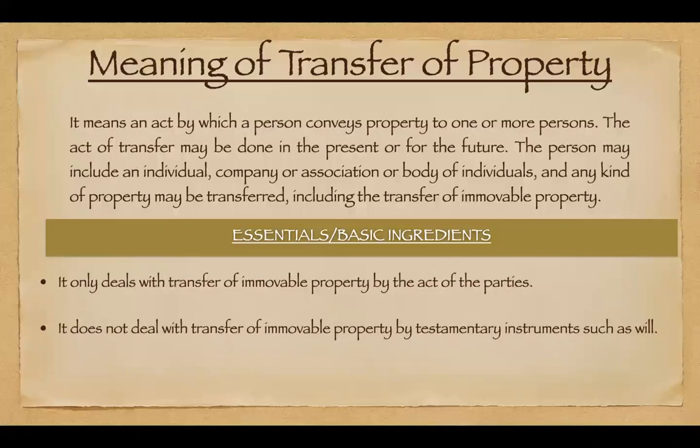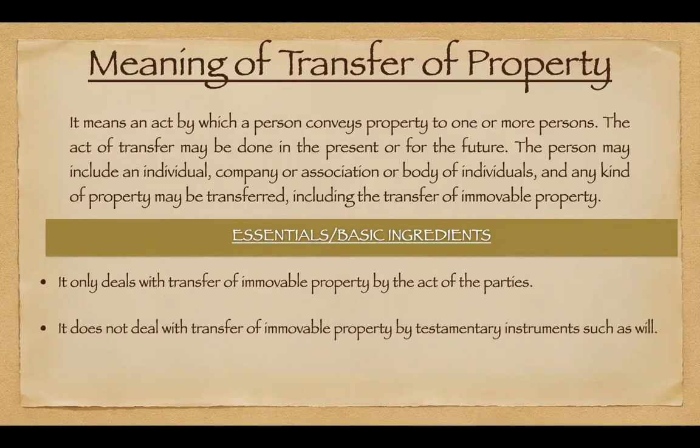So that is the definition of what we mean by transfer of property. But when we specifically come to the Transfer of Property Act, it only deals with transfer of immovable properties, and that too by the act of the parties.